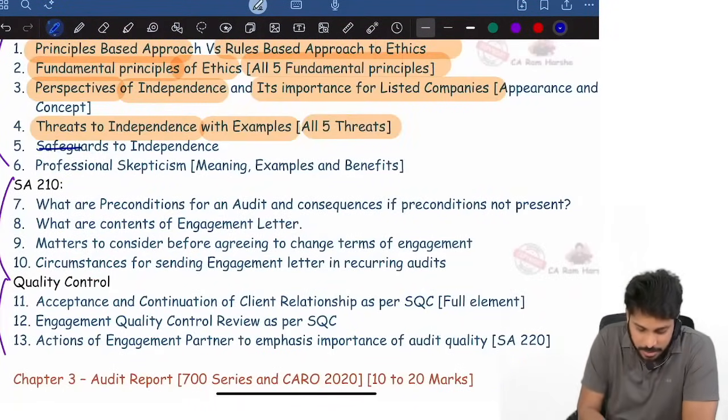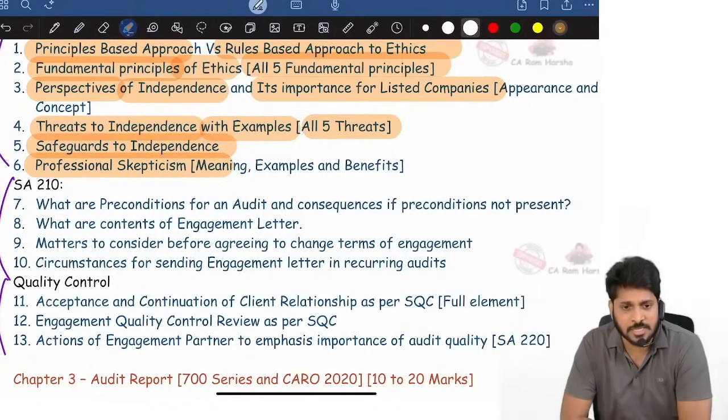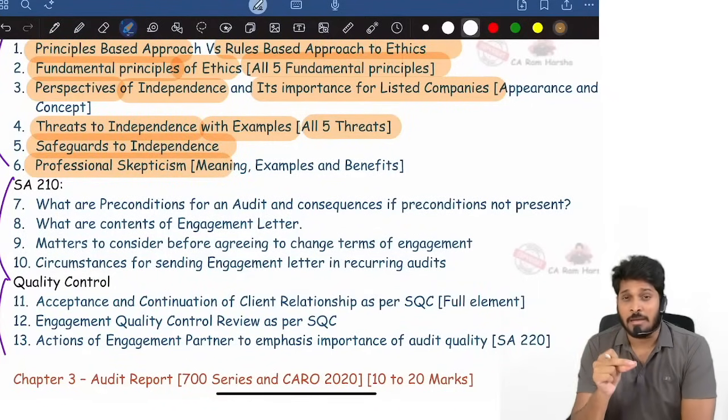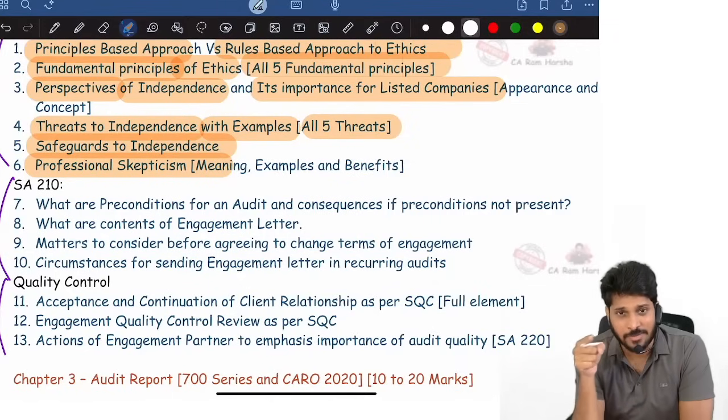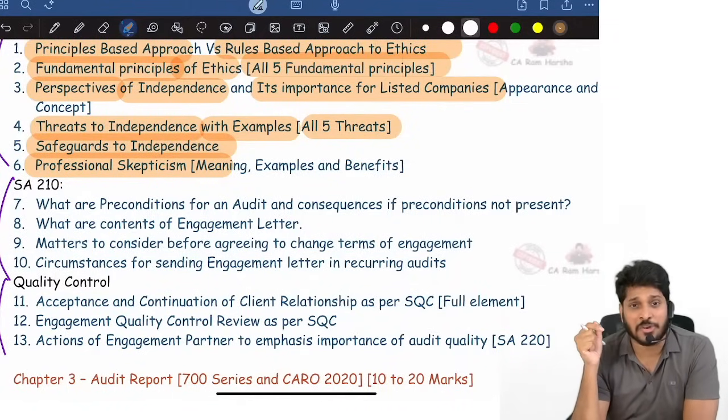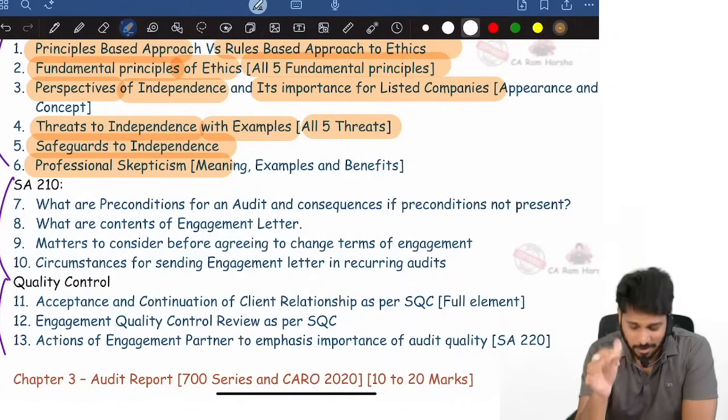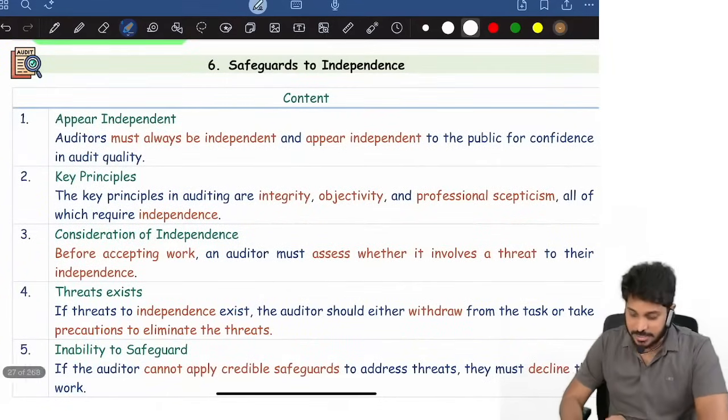Then we need to learn safeguards to independence and professional skepticism. With this, the ethics point will be completed. Trust me, a 5 marks question is guaranteed. Whatever we discussed in the past 5-10 minutes, and what we are going to discuss in the next 5 minutes, is a sure 5 marks question. Look at safeguards to independence.